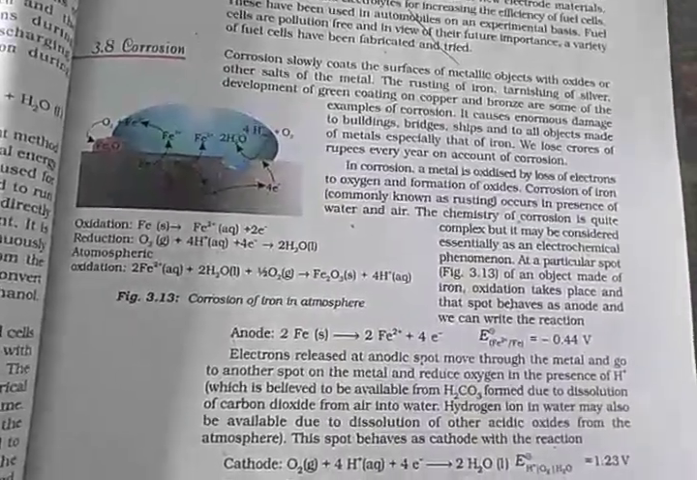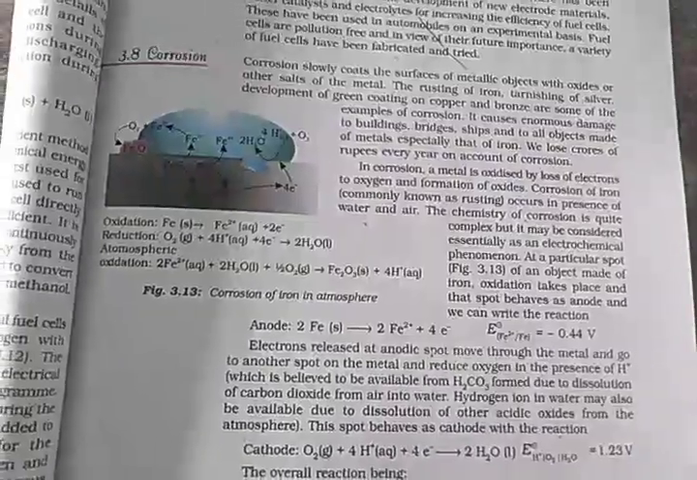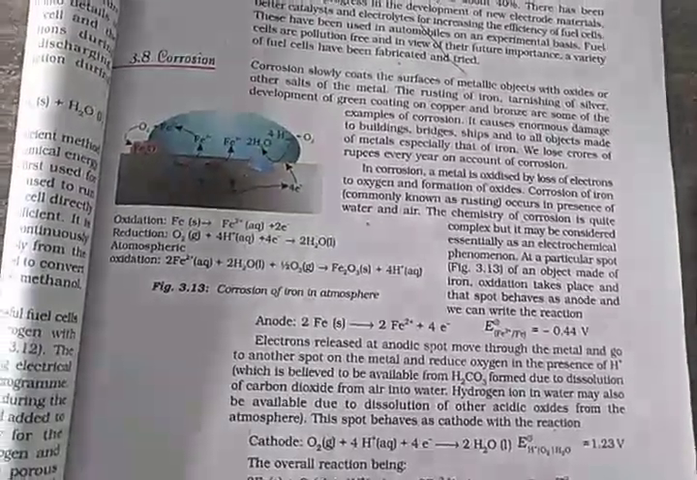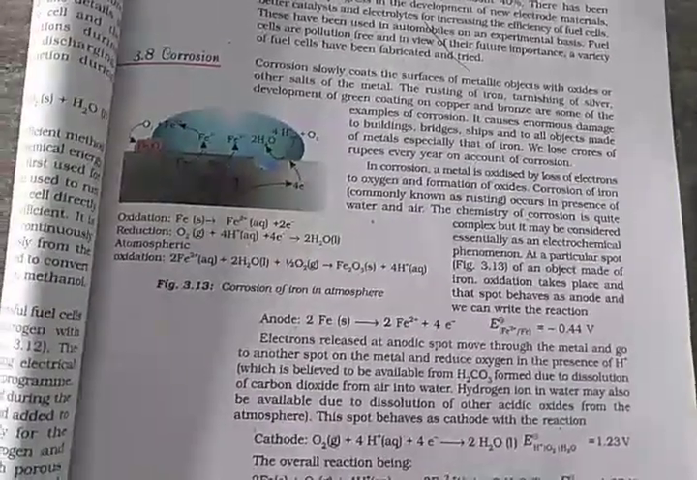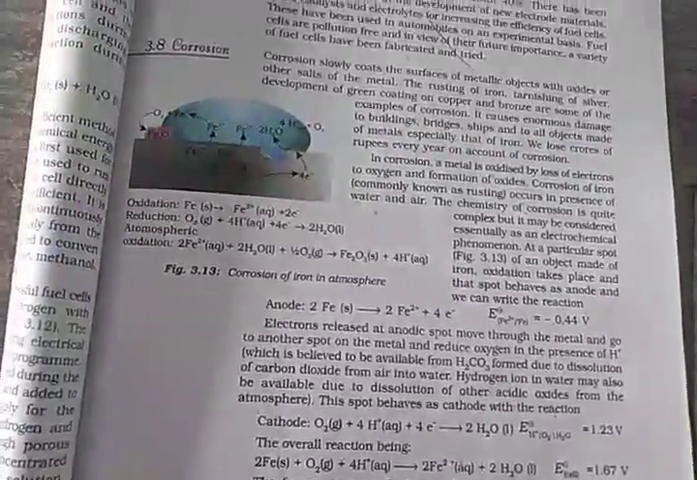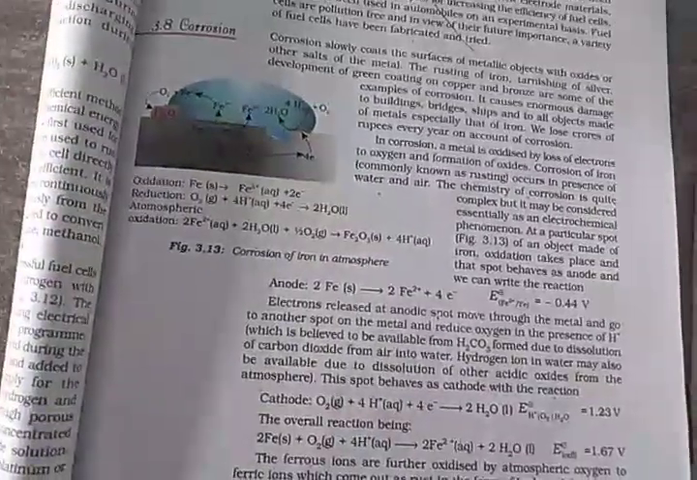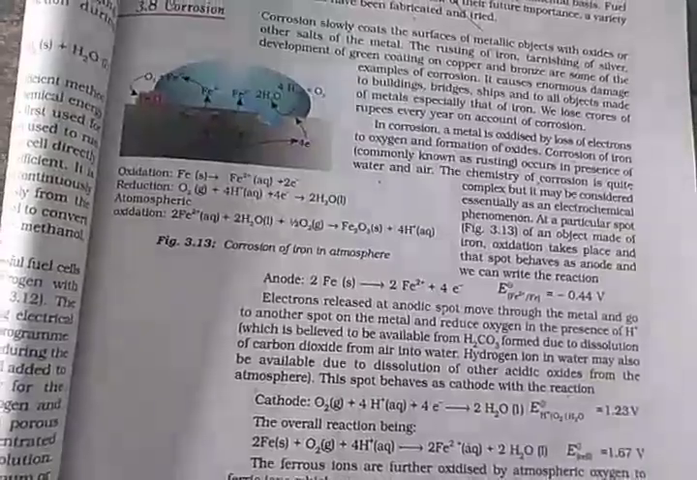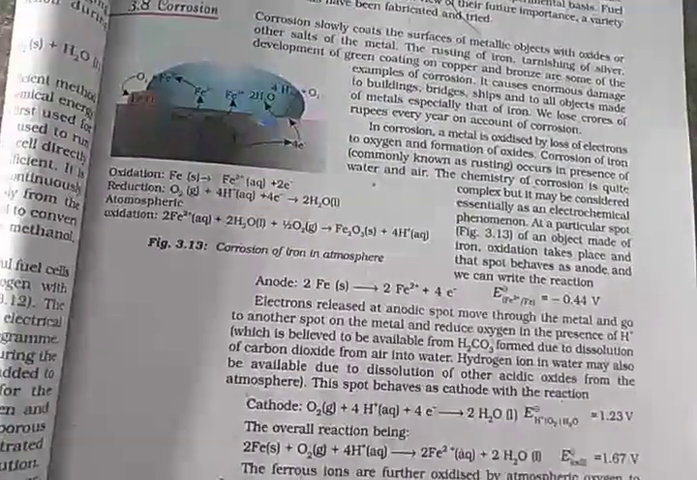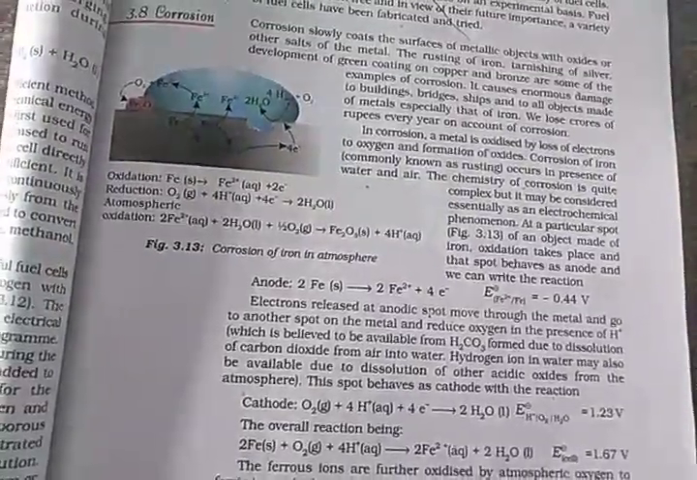Why? Because in corrosion, a metal is oxidized by loss of electrons to oxygen, with formation of oxides. Corrosion of iron, commonly known as rusting, occurs in the presence of water and air. Now, moist air is there, otherwise rain, or continuous exposure to air, oxygen's presence, or moisture in water, or the rainy season. The chemistry of corrosion is quite complex, but it may be considered essentially as an electrochemical phenomenon. We will understand what corrosion is.